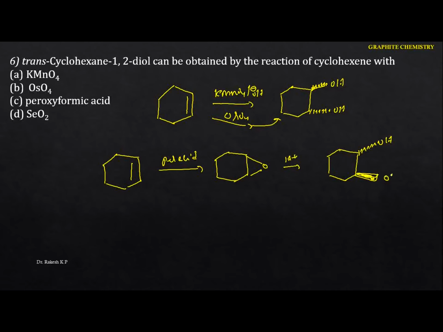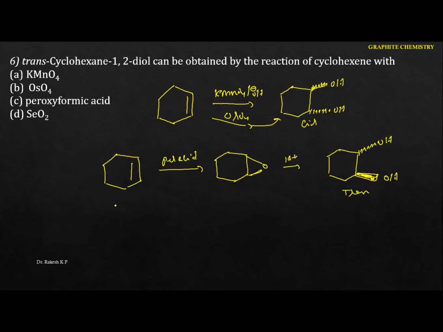So why are we going to get the trans? Once it forms the epoxide, the negative part of the water will attack from the back side, because the front side is completely occupied. Hence the OH will be either here or here, and it forms the trans. But here it forms the cis.